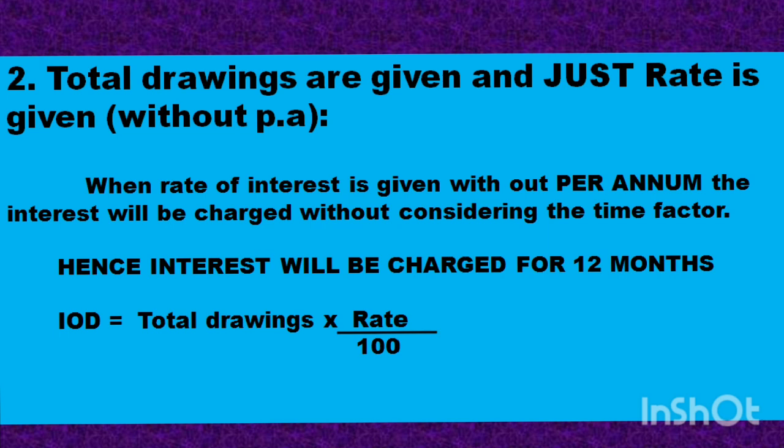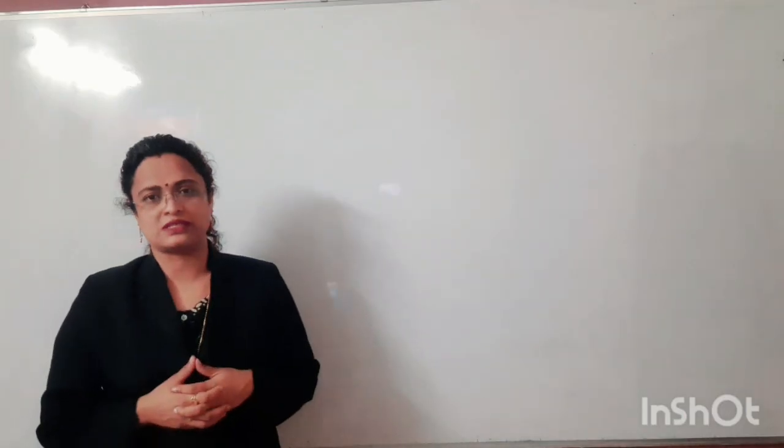In such a situation, the drawings will be calculated like how? The total amount of the drawings into simply rate upon 100. We are not supposed to take any average time interval or any time interval. This is the condition or the case number 2.